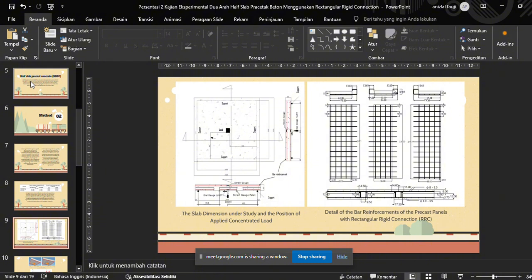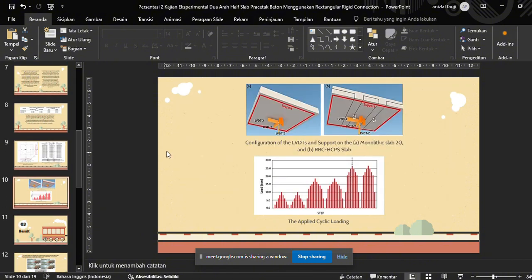This picture shows the slab dimension under study and the position of the applied concentrated load, and the layout of the bar reinforcement in the precast panel with rectangular rigid connection. And the last picture shows the configuration of the LVDTs and the supports on the A monolithic slab 20 centimeter and B RRC HSPC slab, with the applied static loading.